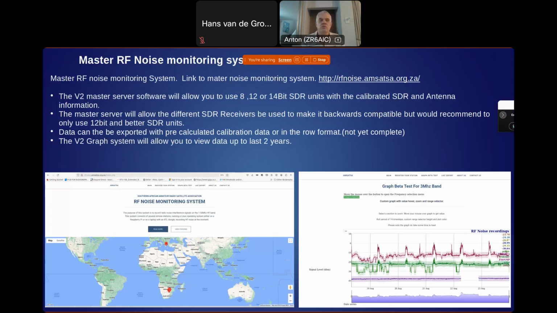If we want to do measurements between different stations and one station is using a different RTL dongle, we can use the calibration data to get us to the same level from a different station point of view, applying the calibration data to the actual measured raw data to give us comparative data.